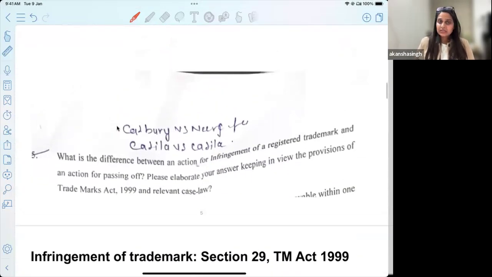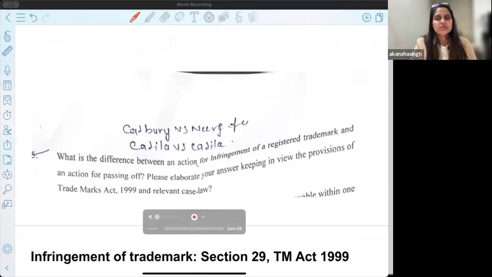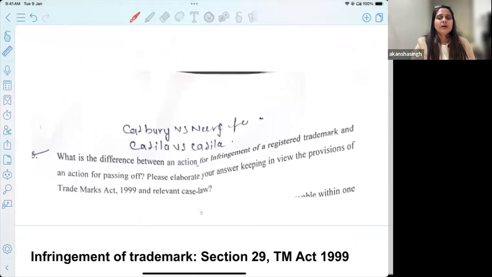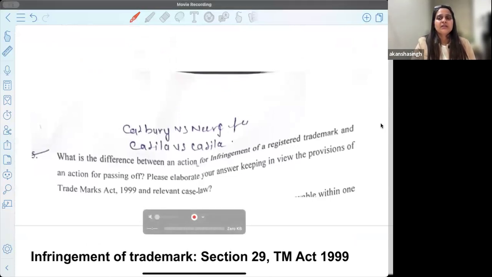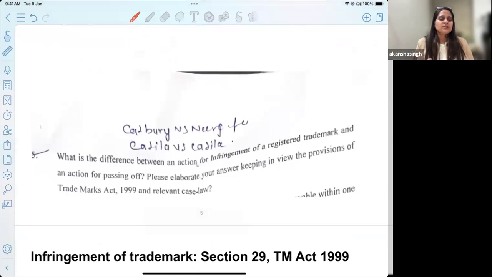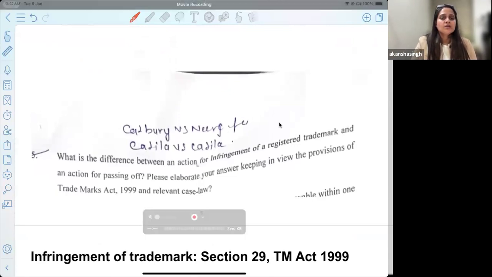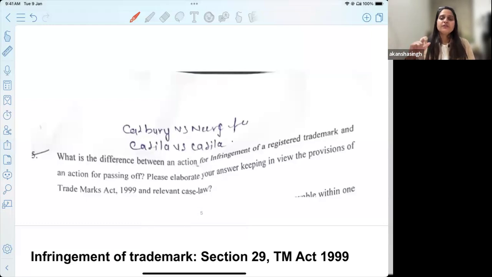This is our next question. As I told you, this is about trademark proceedings, wherein we try to understand how this is dealt with. The question is, what is the difference between an action for infringement of a registered trademark and an action for passing off?